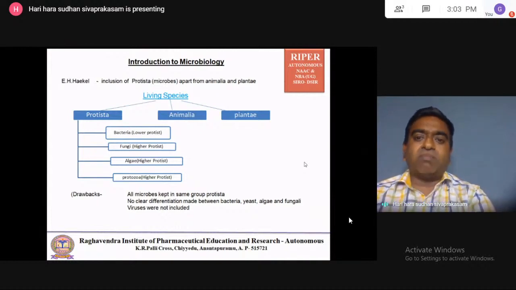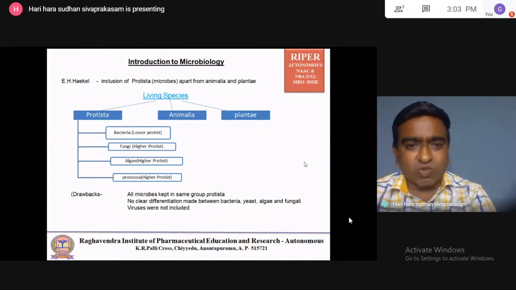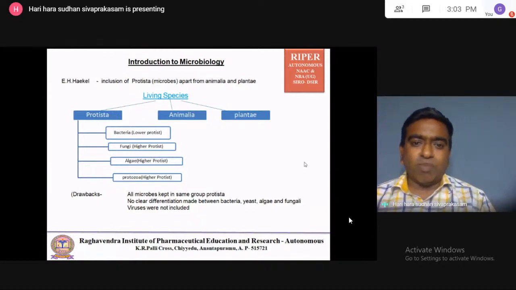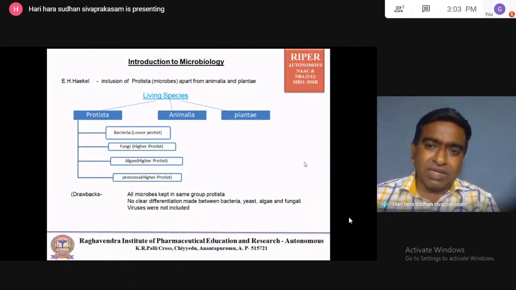Once the microbes were identified, scientists started to classify the organisms. Earlier, animals and plants were there. Now, for this group of living species, where to keep them, in animals or in plants? They didn't fall in the animal category, and they didn't fall in the plant category.